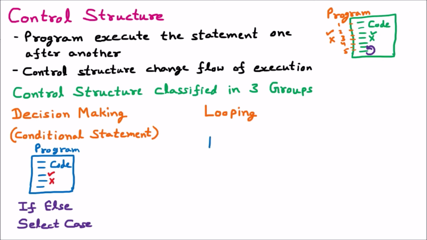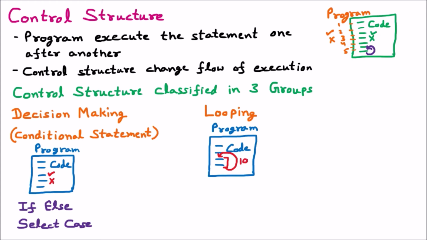Let's say again we are writing a program. This is our program, and inside that we have a few lines. These lines are the code, and this complete thing is called the program. If I want these two lines to repeat multiple times, let's say 10 times, this is called looping.